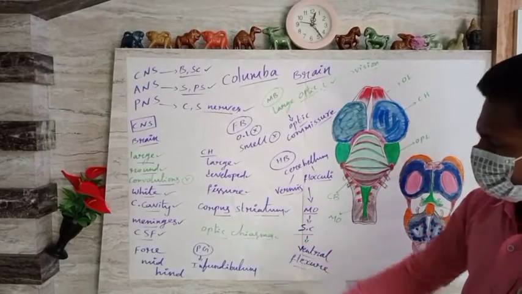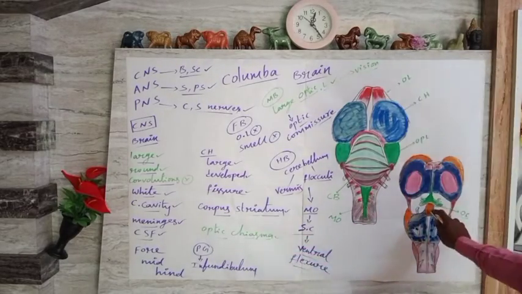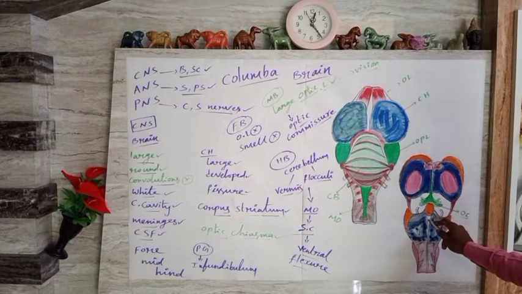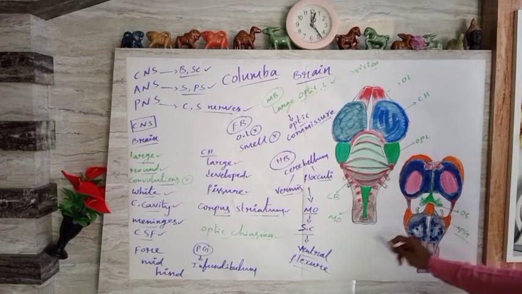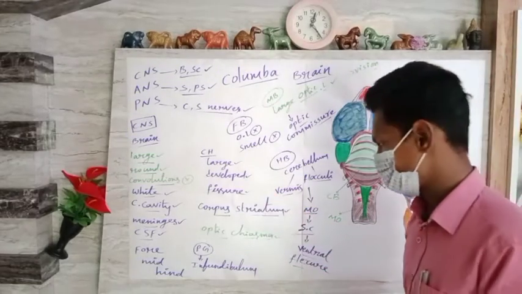Then the optic chiasma could be seen. PG is nothing but the pituitary gland. This structure indicates the pituitary gland. This pituitary gland is fixed with the help of a special structure called the infundibulum. The infundibulum helps the pituitary gland stay in its proper location in the brain.